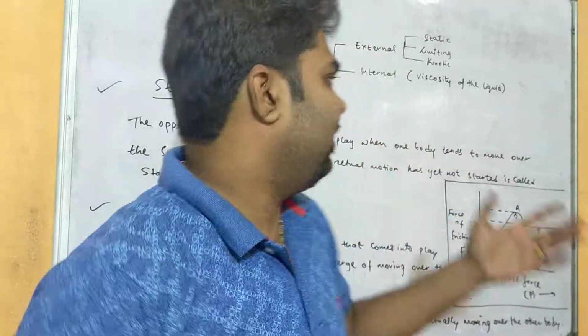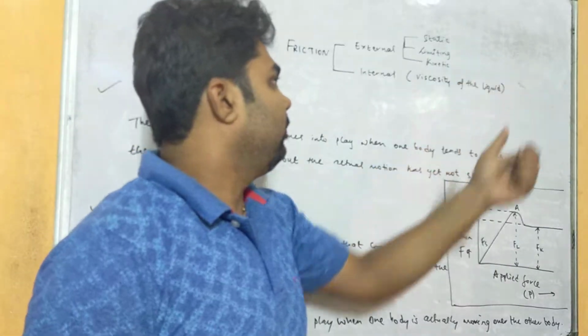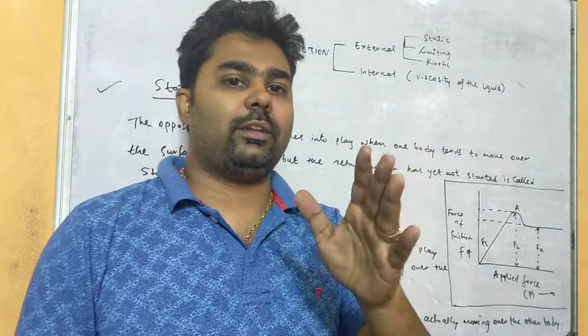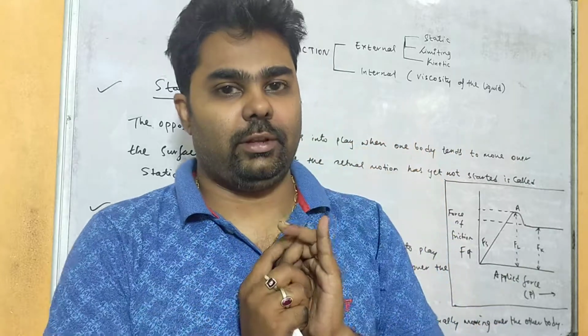So that was internal friction. Okay, so that we call it the viscosity of the liquid. So here we will discuss the different external frictions. So different external frictions are static friction, limiting friction and kinetic friction.